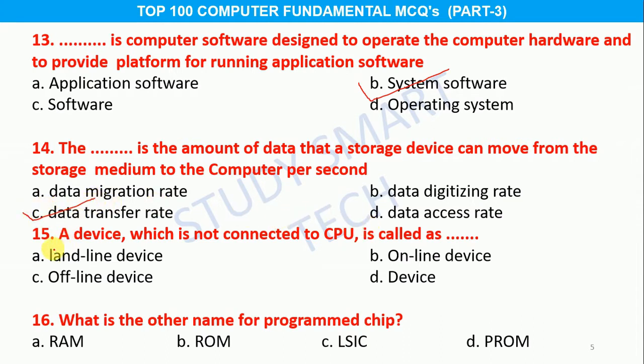Question number 15. A device which is not connected to CPU is called ... Option A landline device, B online device, C offline device, D device, and the correct answer is option C offline device.